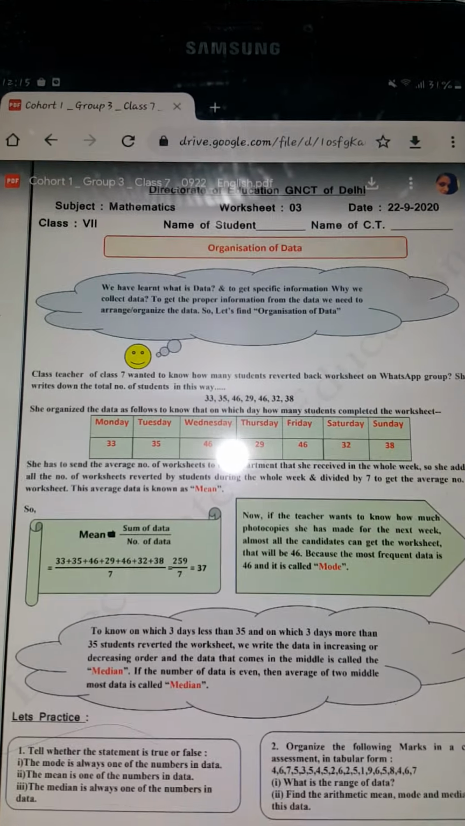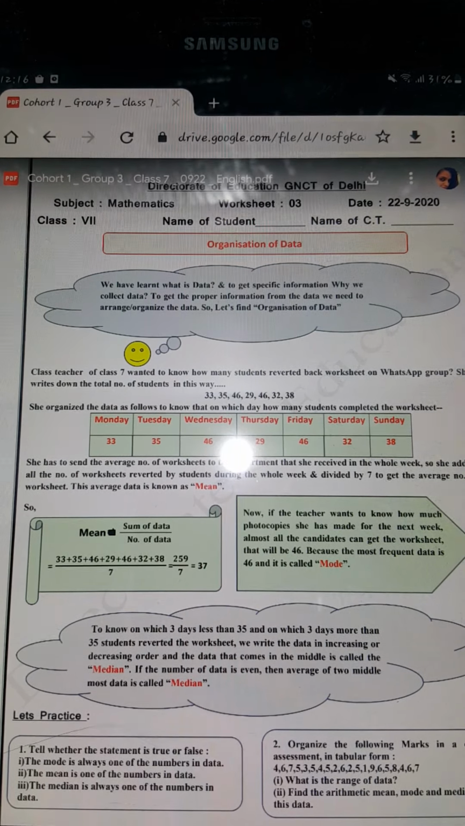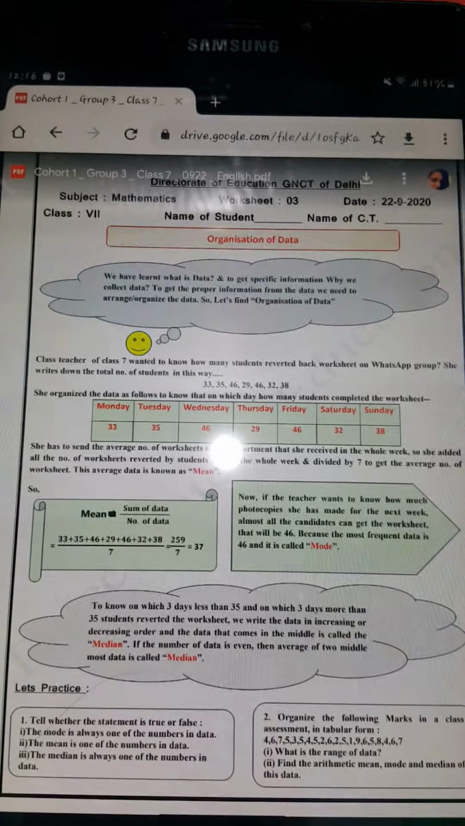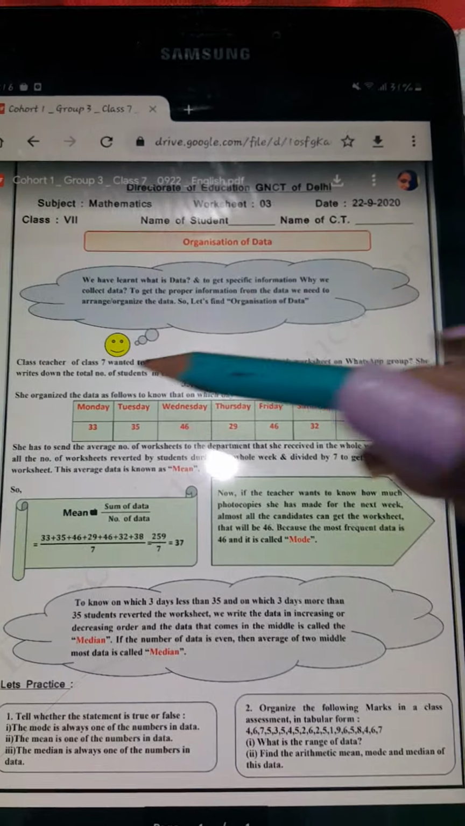Now, after organization of data, we have three things to find out. Number one is mean, second is mode, third is median. Let's see how we will find the mean. Mean is the average of the whole data.